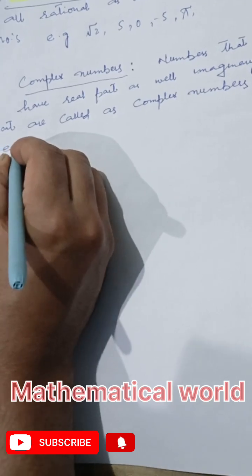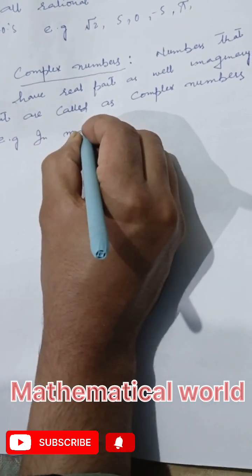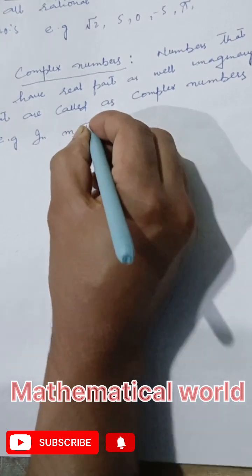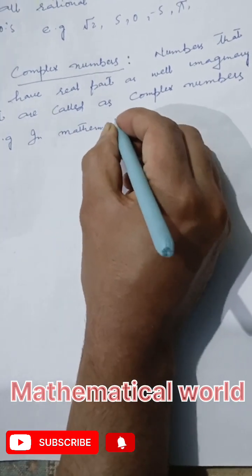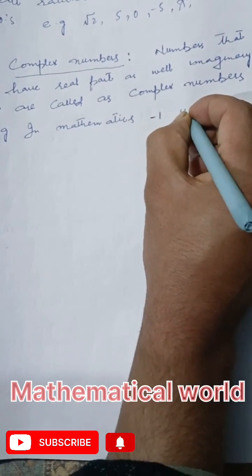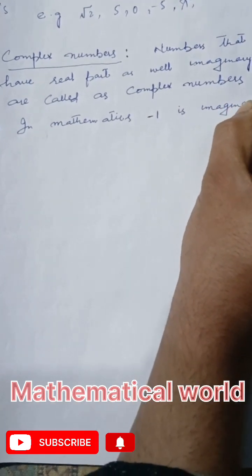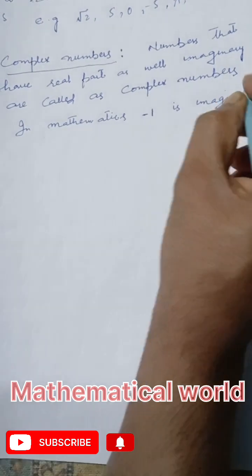For example, in mathematics, -1 is imaginary number. It is imagination.